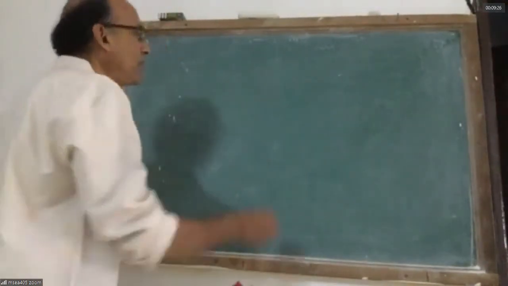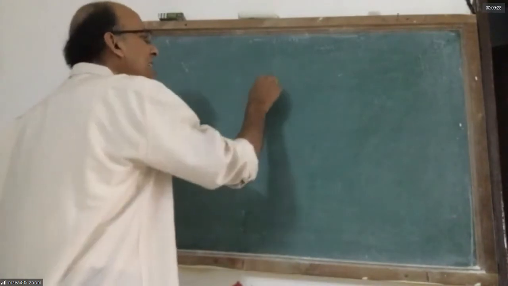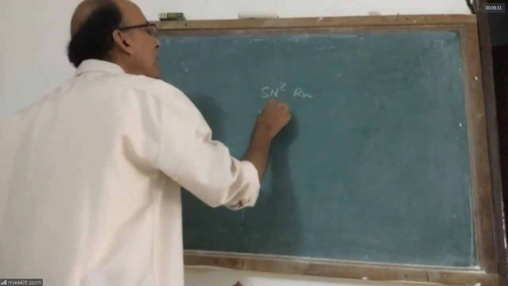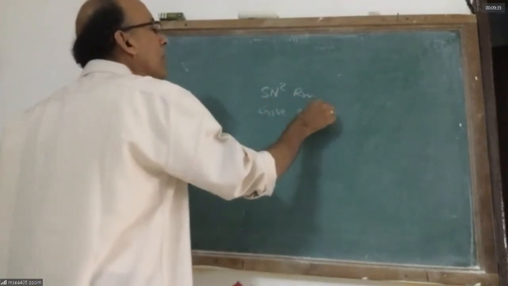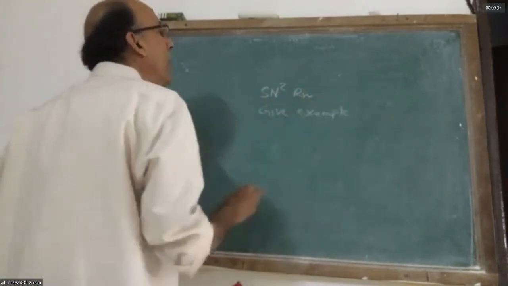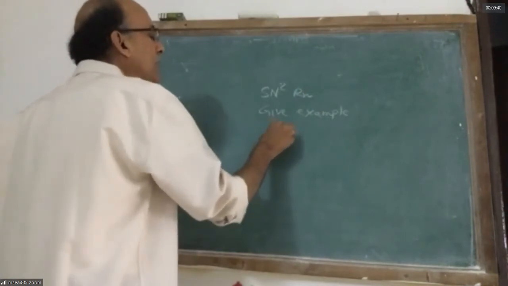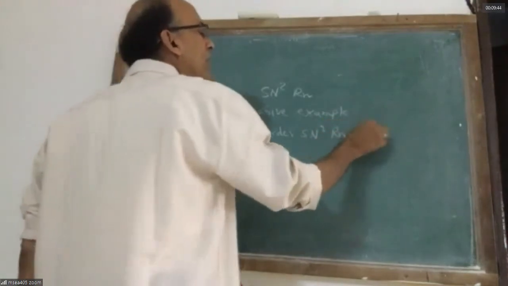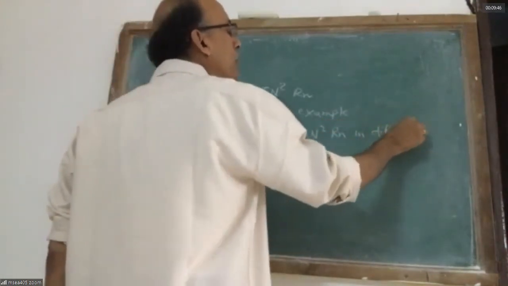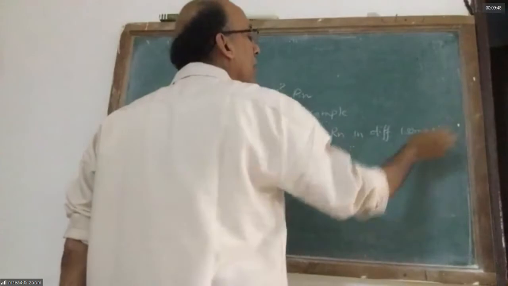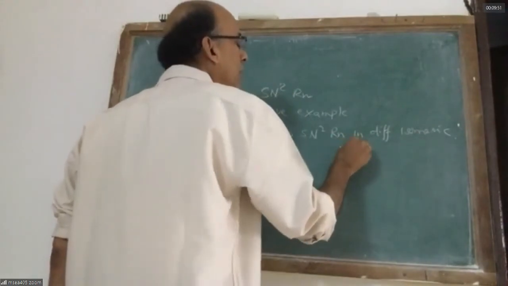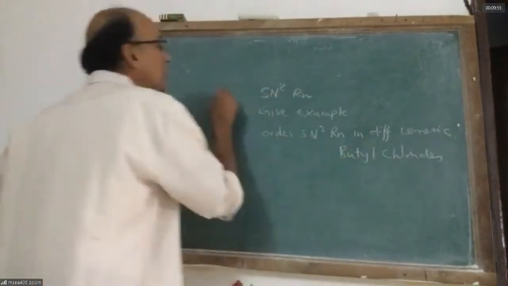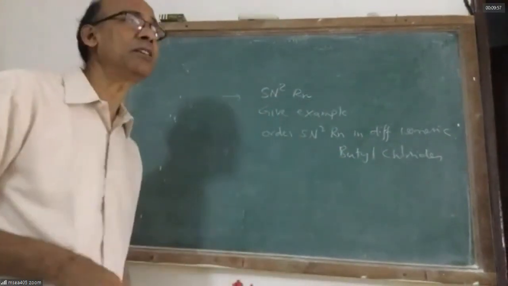What is SN2 reaction? Give an example. And the order of SN2 reaction in different isomeric butyl chlorides. That is the question. There are 3 questions.